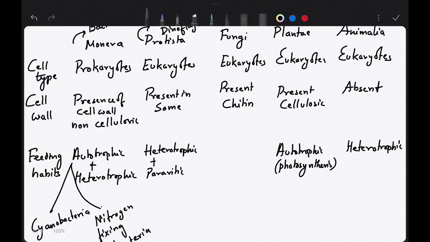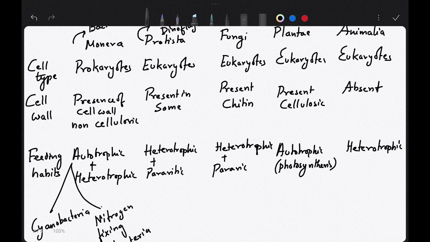Whereas fungi is also heterotrophic and parasitic. Now heterotrophic means they cannot produce their own food. So what type of heterotrophic are fungi? They are saprophytic.